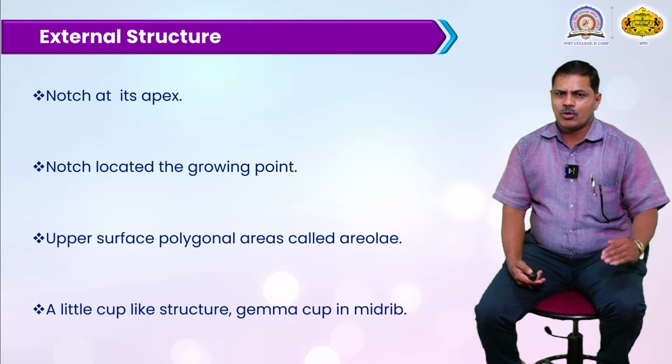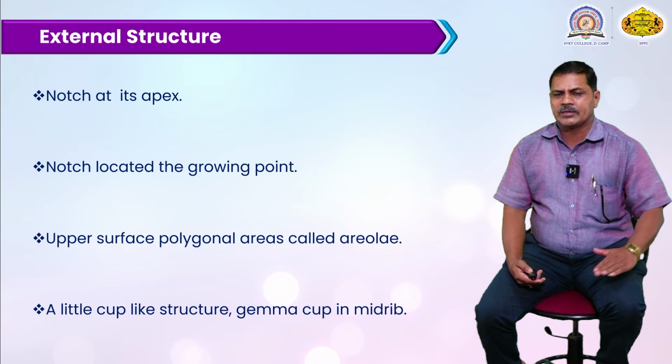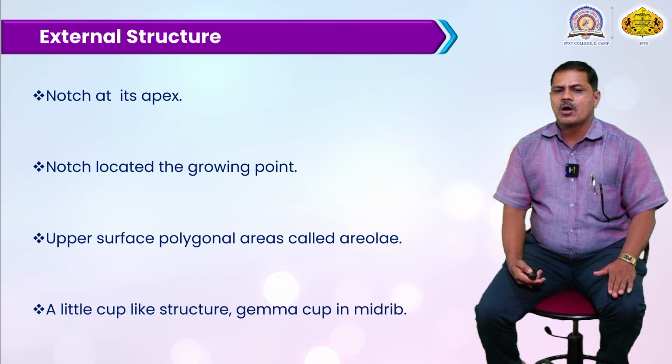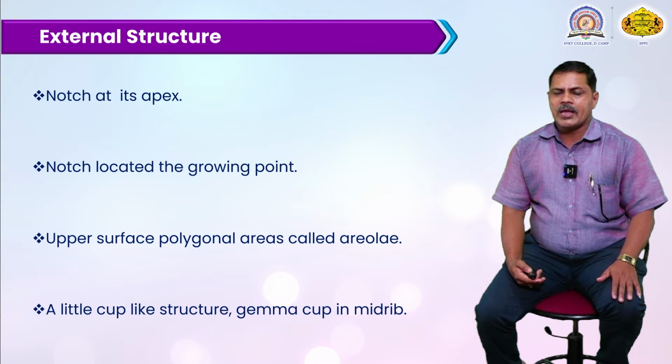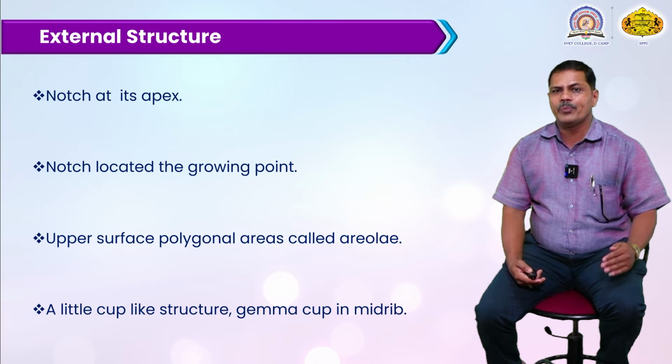Means it is located for growth, continuously growing to the surface of the soil. On the dorsal surface they can grow into a flattened portion. This upper portion is a polygonal area called an areola. What is meant by areola? There is the presence of an air chamber, and air spaces are present inside that space. It is called the areola.